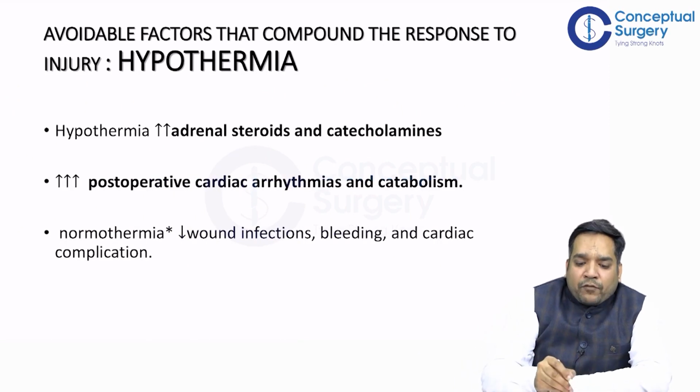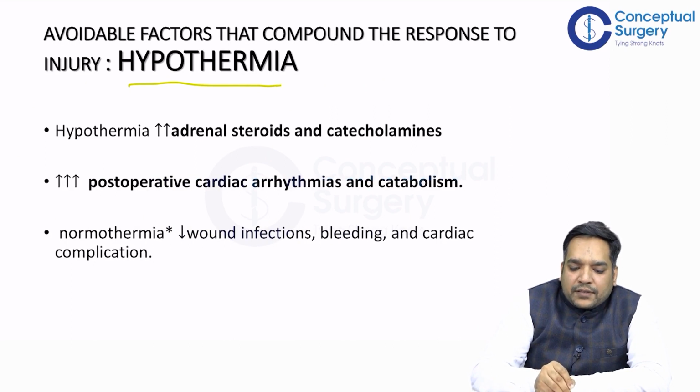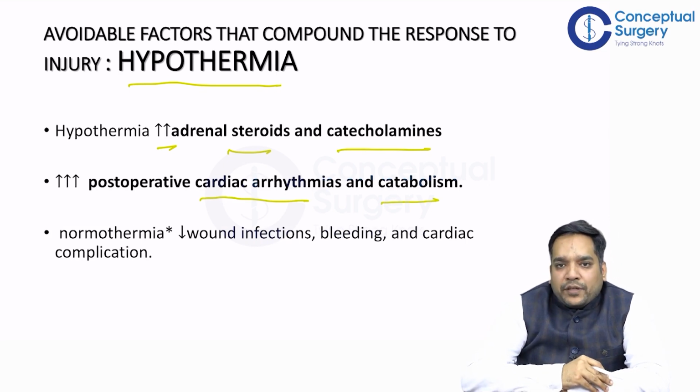So the next vital factor is hypothermia. What does hypothermia do? Hypothermia increases adrenal steroids and catecholamines, and it also increases postoperative cardiac arrhythmias and increases catabolism. So normothermia decreases wound infection, bleeding, and cardiac complications.